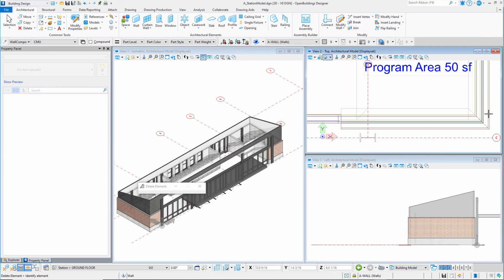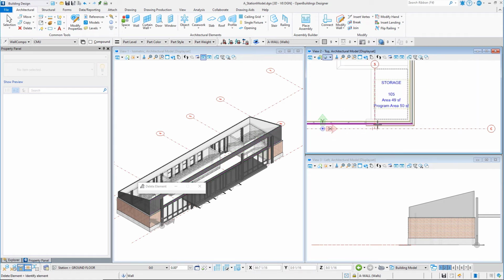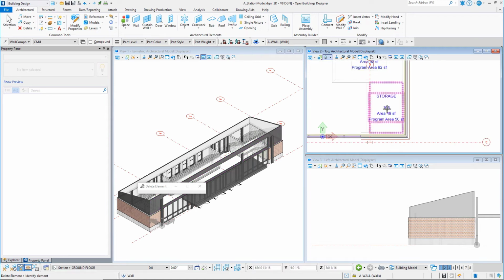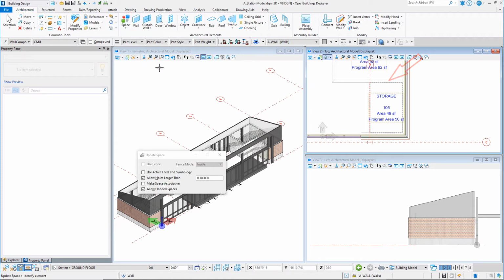When the walls were created, the spaces were reflooded to allow for the walls. Sometimes it is necessary to update a space if a wall has been deleted. For this, you will use the Update Space tool and select any spaces that need to be updated. If the boundary is shown dashed, then the space needs to be updated. Note that to update a space, it must be entirely within your view window.